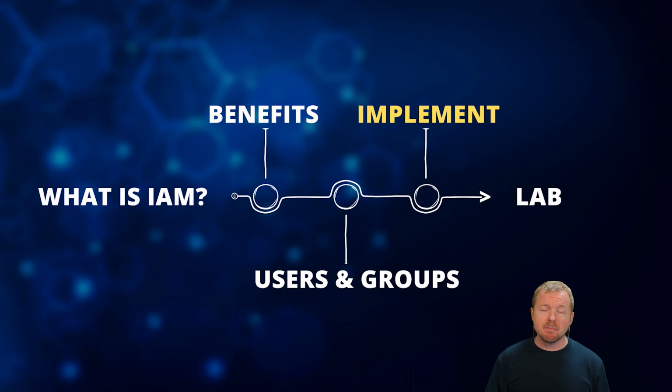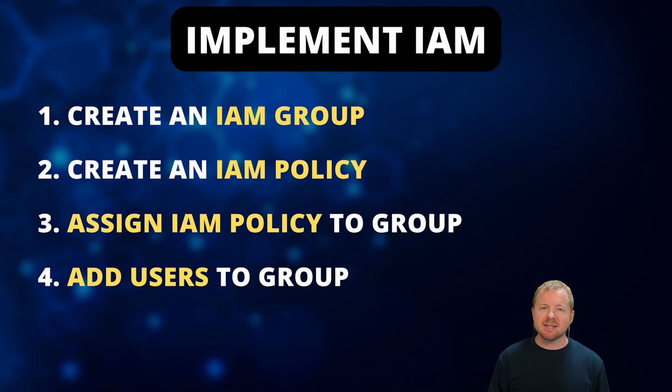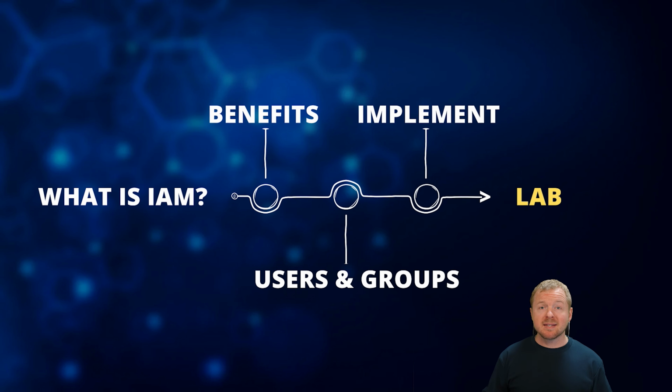Now let's talk about the recommended way to implement AWS IAM. When you go to implement AWS IAM, it's recommended that you do the following steps. First, you create an IAM group. Second, you create and assign an IAM policy to that group, and users in that group are going to inherit that policy. Finally, you're going to add users to that group. To wrap things up, let's perform a lab with AWS IAM.